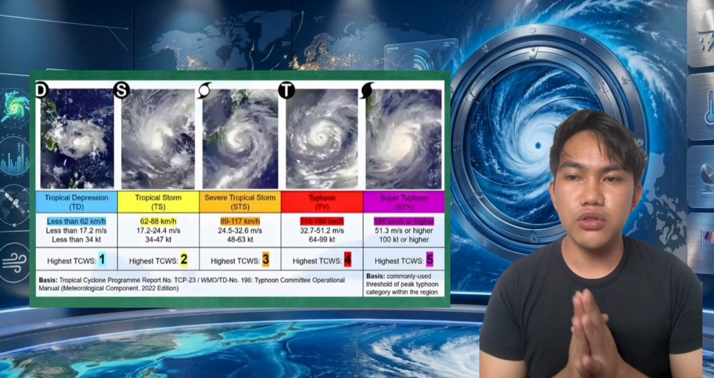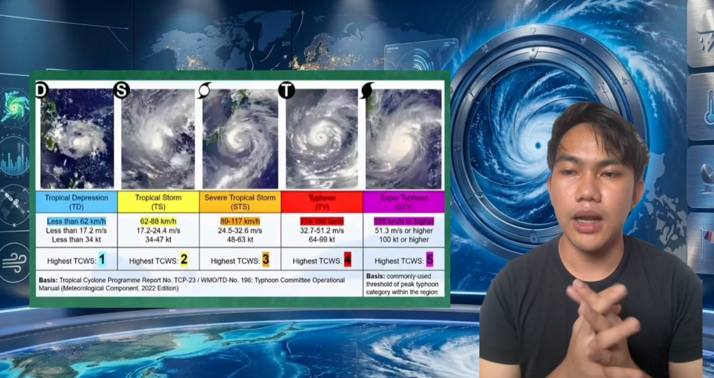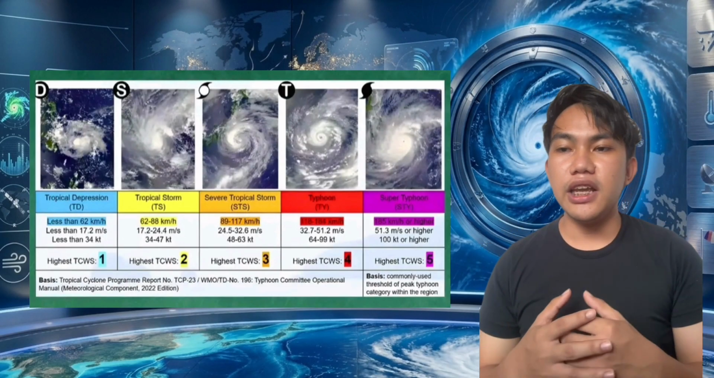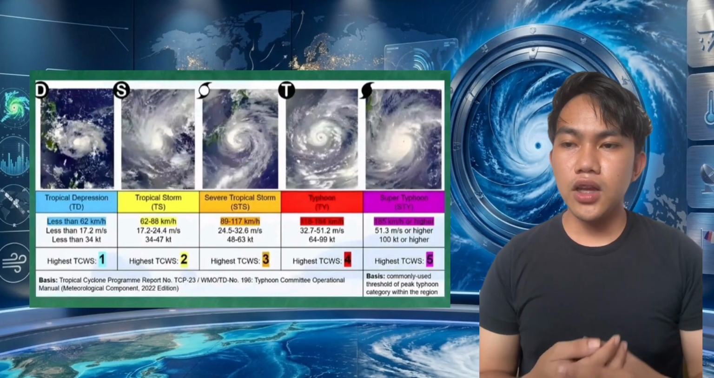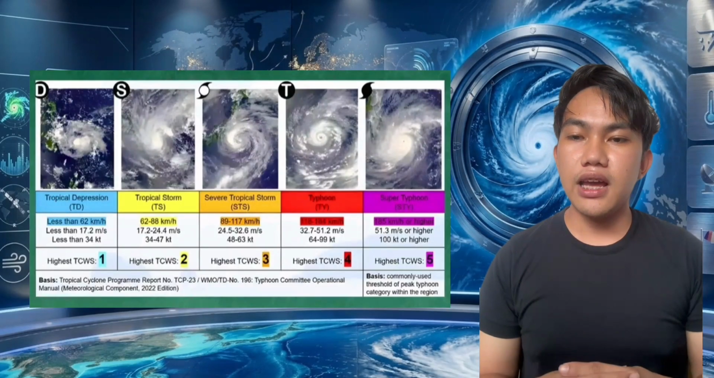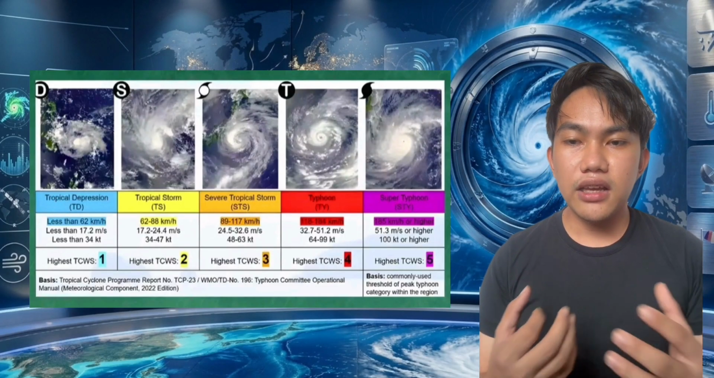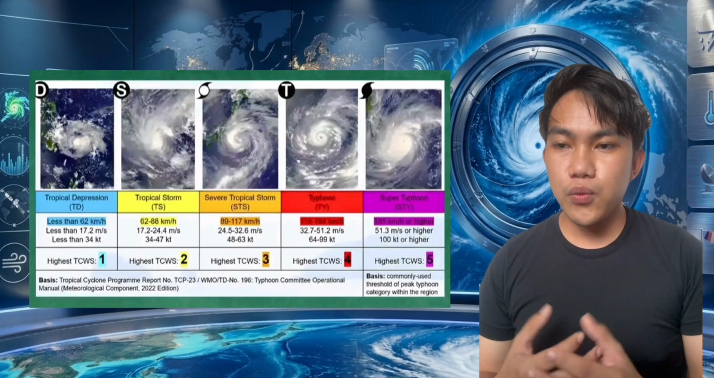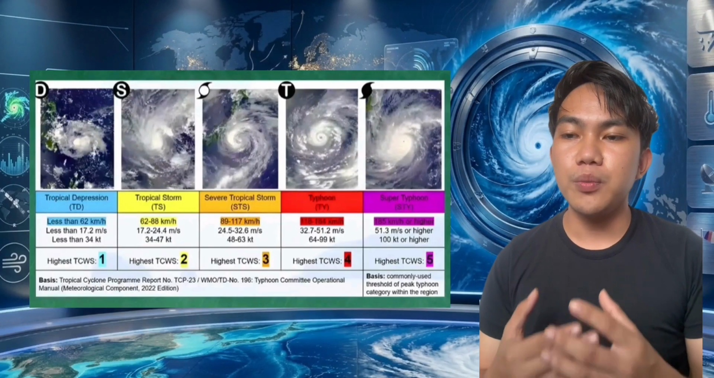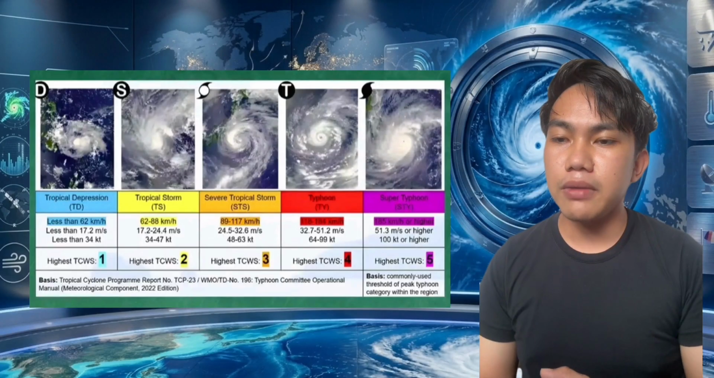If the storm continues to intensify, it becomes a severe tropical storm with winds between 89 and 117 kilometers per hour. This type of storm can cause moderate to significant damage, especially in areas exposed to strong winds. Once the maximum sustained winds reach 118 kilometers per hour, the system is classified as a typhoon. Typhoons can produce destructive winds, intense rainfall, flooding, landslides, and storm surge. Finally, when a typhoon reaches 185 kilometers per hour or higher, PAGASA classifies it as a super typhoon. These are among the most powerful tropical cyclones and can cause catastrophic damage over large areas.